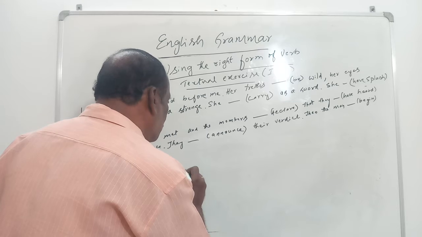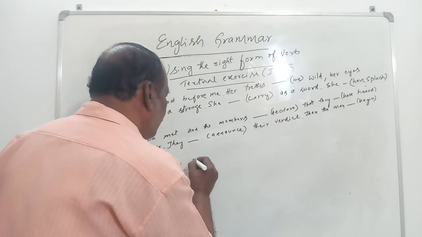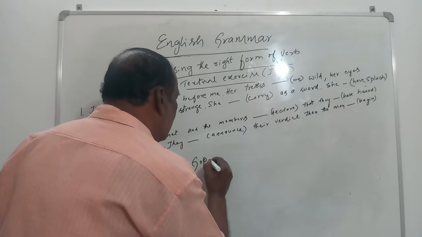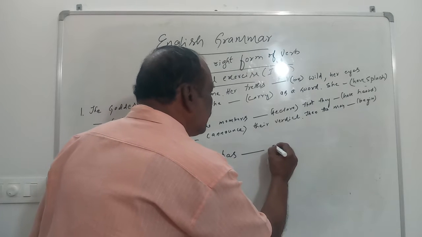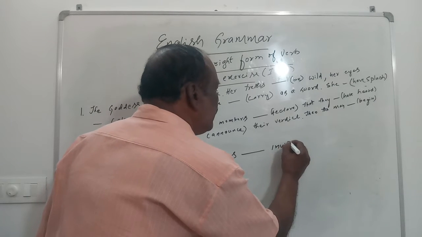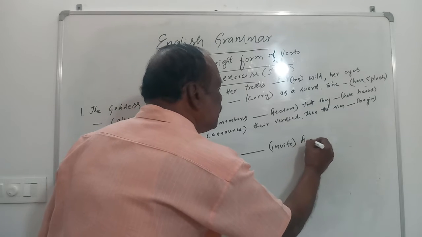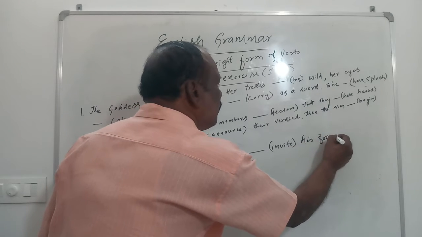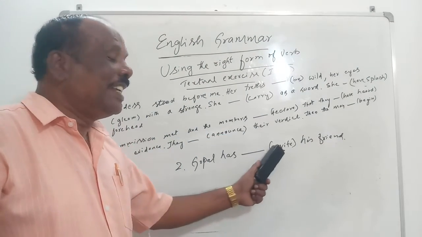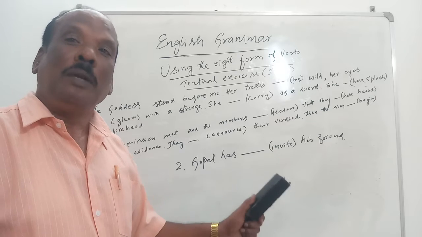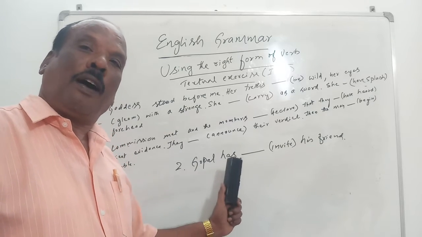Type number 2. Gopal has dash invite a friend. What is given in the bracket? Invite is the word that is given. And what do you find on the left side of the dash?